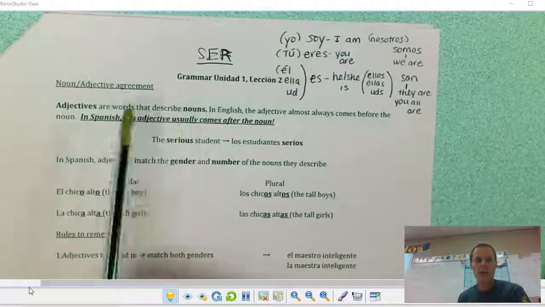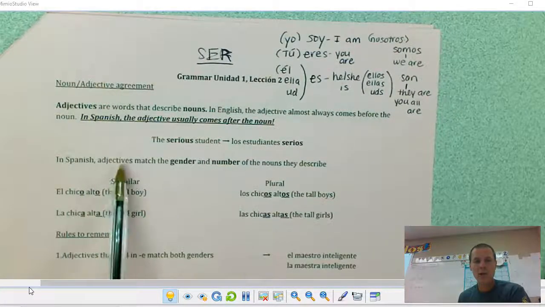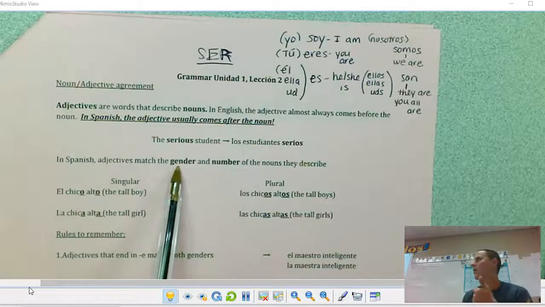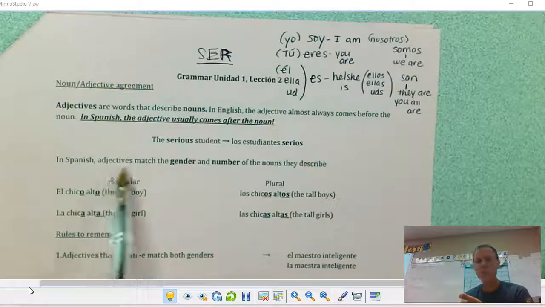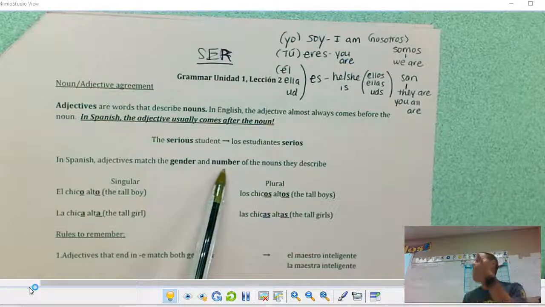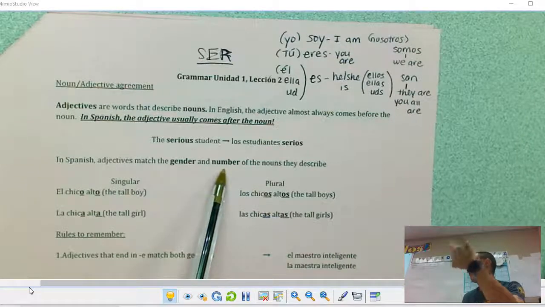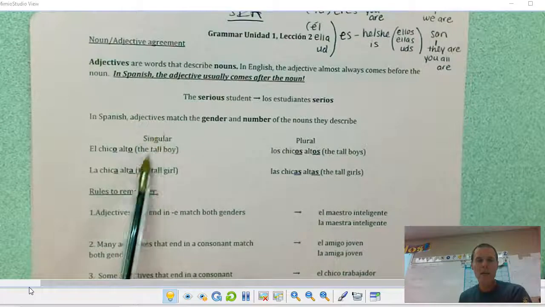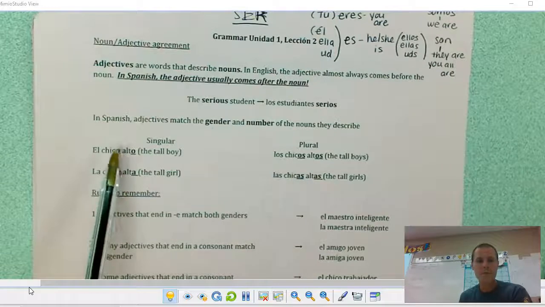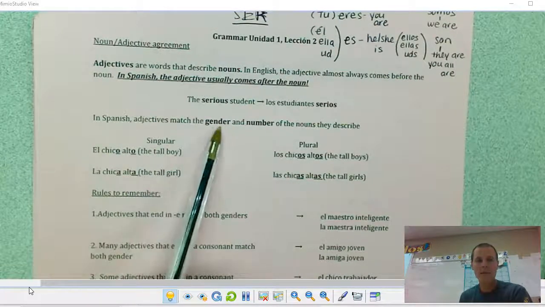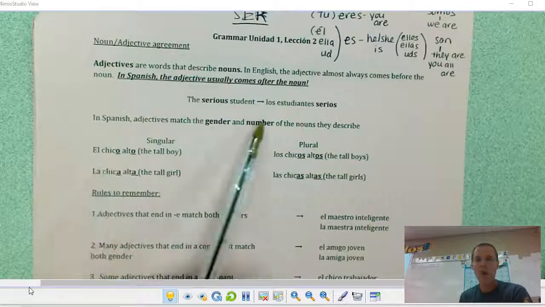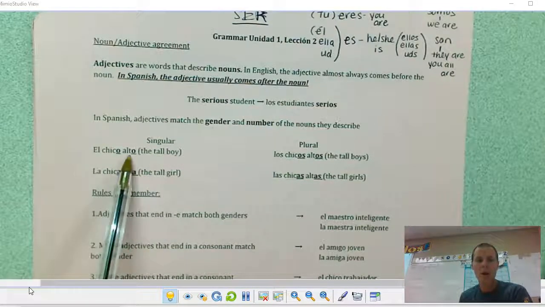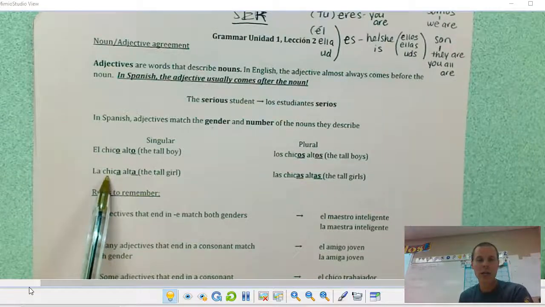Okay, so looking at this, it says in Spanish, adjectives match the gender, meaning are we describing a boy or a girl, and the number. So they have to match both things. Number means are we describing one boy, more than one boy, one girl, more than one girl, etc. Okay, so we've got an example with one person and an example with more than one person. Chico, we're talking about a boy, that's the gender, and then there's just one boy here, so that's why they used alto. Okay, when they talk about a chica, everything switches to match the gender we're talking about.